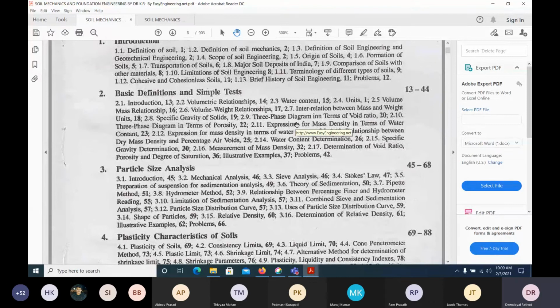Then the densities, which are unit weights in other terms. First is the bulk unit weight or bulk density. We have derived it. Dry unit weight or dry density, we have derived it. We have derived the saturated unit weight, saturated density, and we are done with submerged unit weight, submerged density, that also we know. And the density of solids, the unit weight of solids, also we have studied.